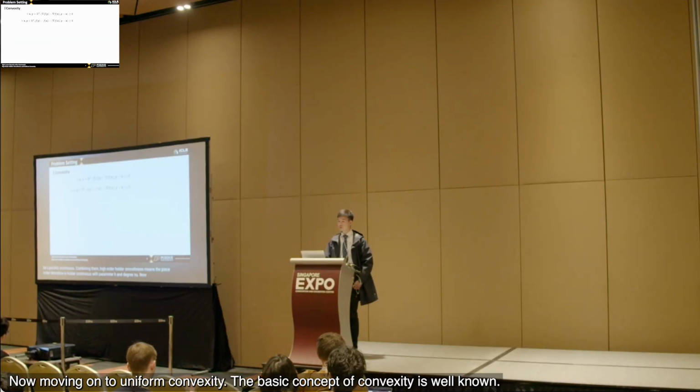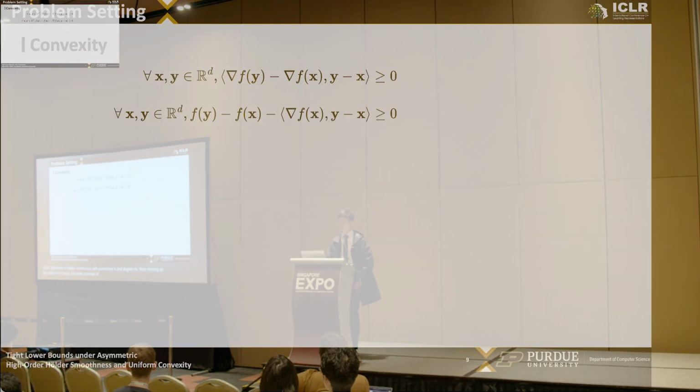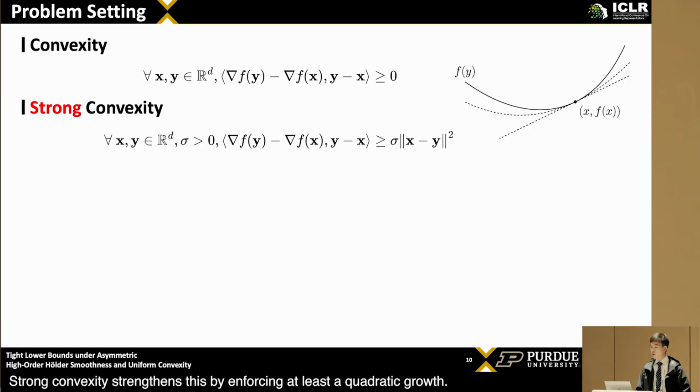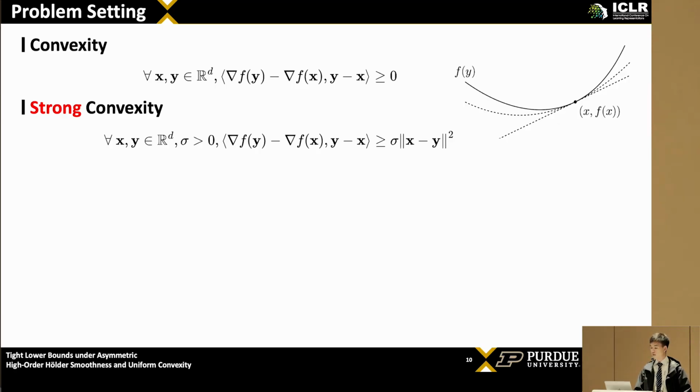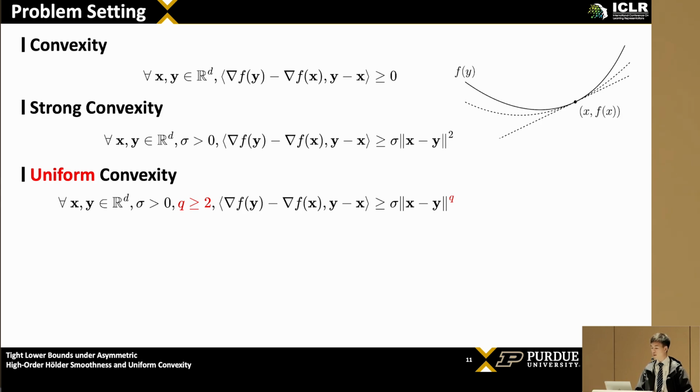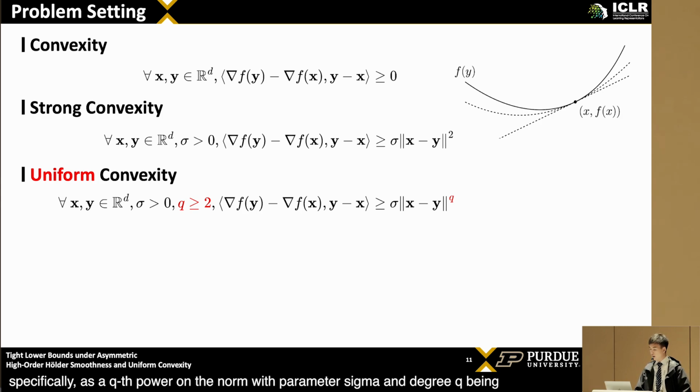Now, moving on to uniform convexity. The basic concept of convexity is well known. The function lies above its tangents, or the gradient is monotone. Strong convexity strengthens this by enforcing at least a quadratic growth. And uniform convexity generalizes strong convexity by allowing the growth to be other than quadratic, specifically as a qth power on the norm with parameter sigma and degree q being larger than 2.